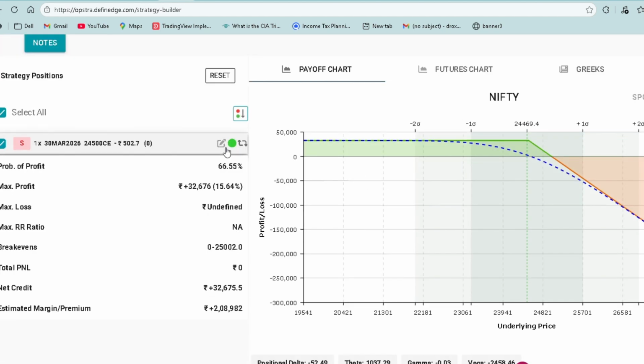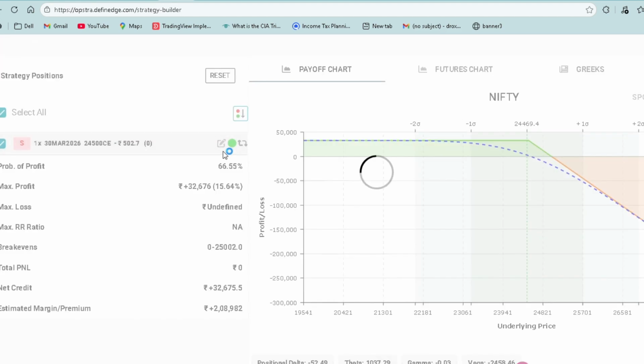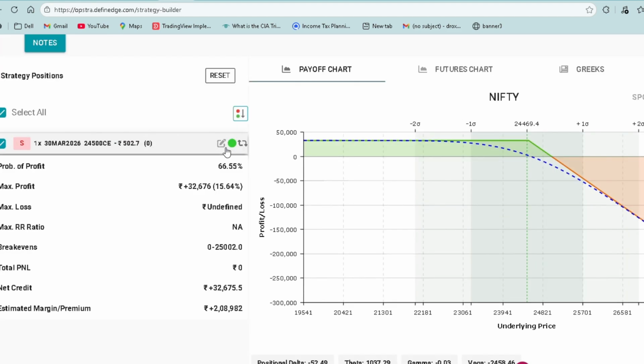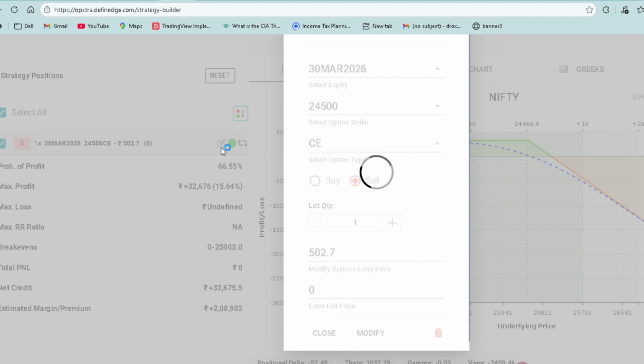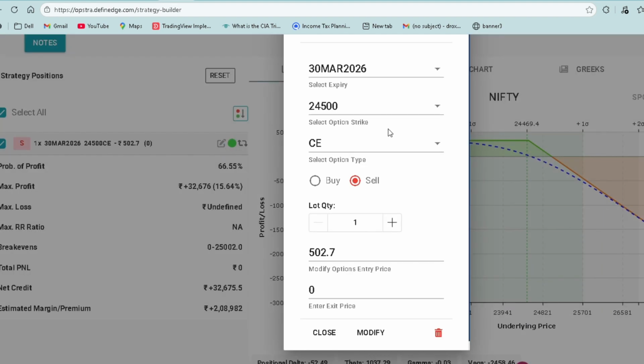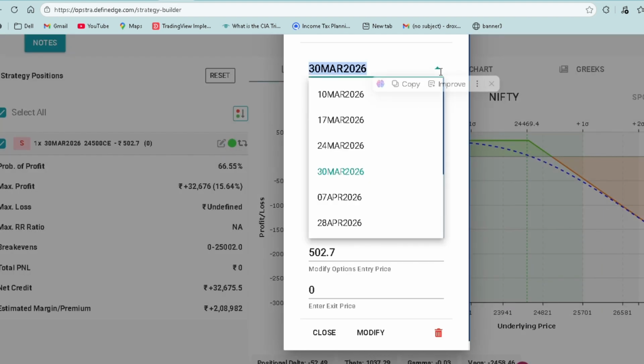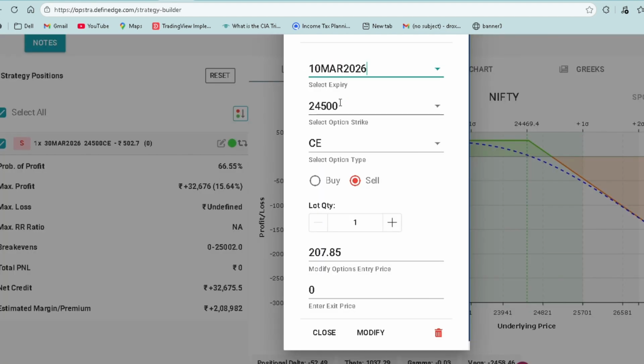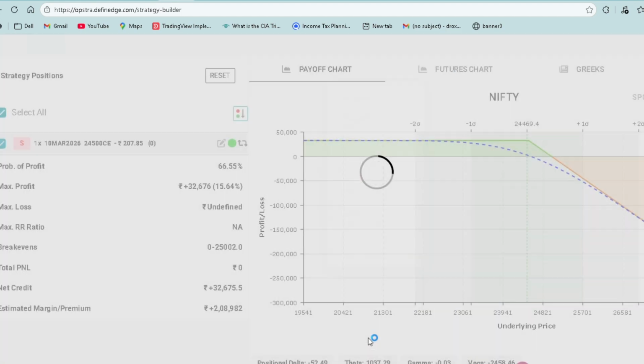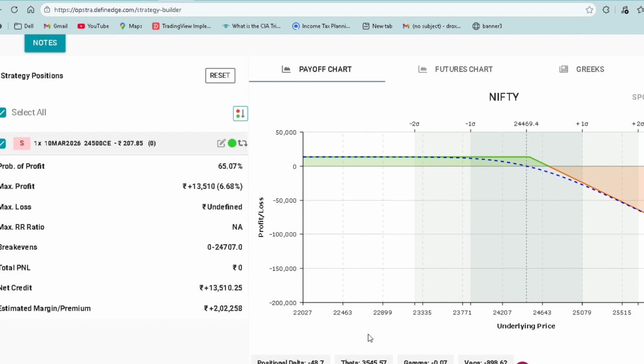Here I will choose the expiry date. Instead of 30 March, I will choose 10 March. This is 10 March, weekly expiry. So I'm a little bit bearish, so I choose this one, the 24,500 call.